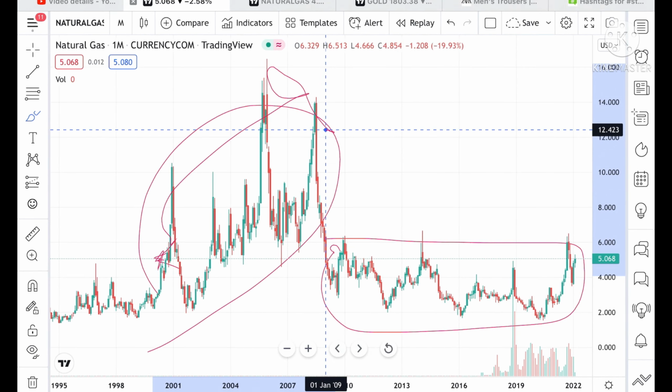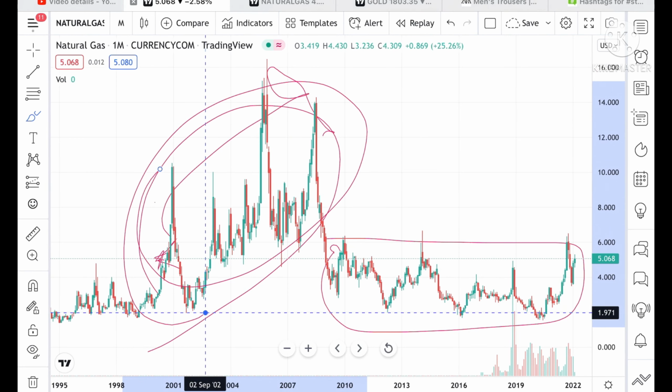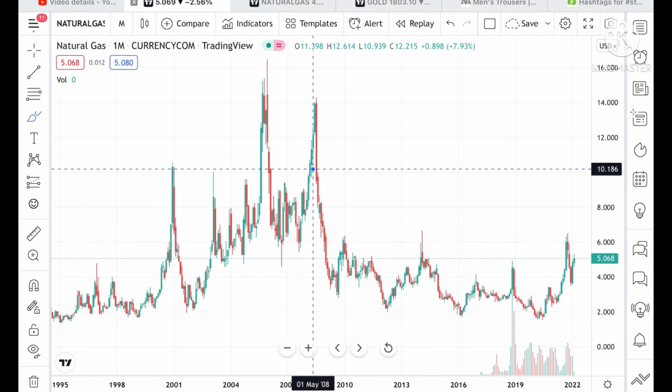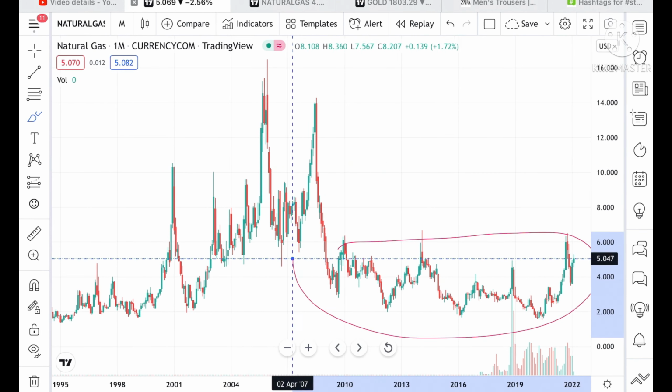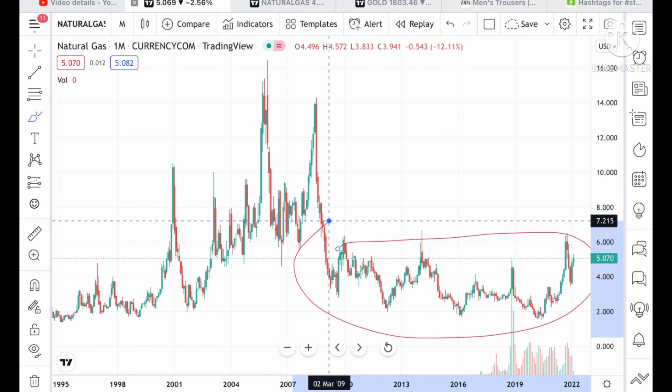If you look at the chart, you can see that the price of natural gas from 1998 to 2000 was very volatile, and now it has not moved that much the way it was trading, for about 10 years now.